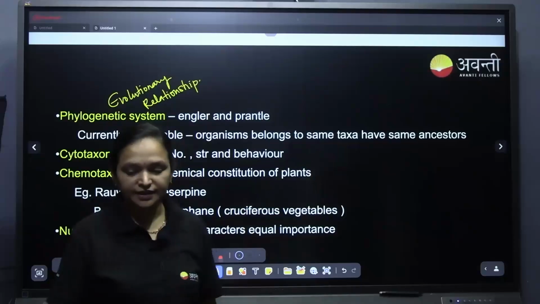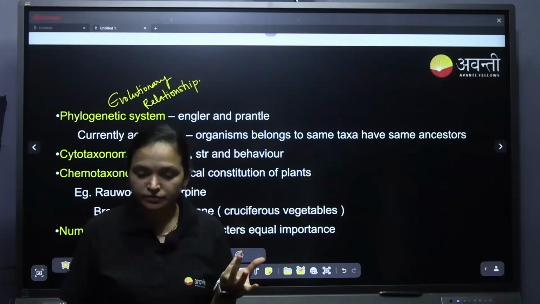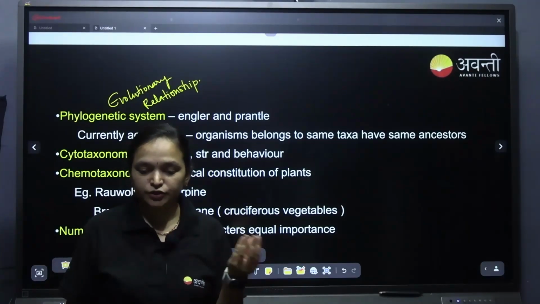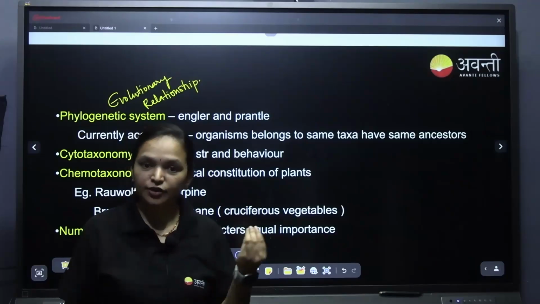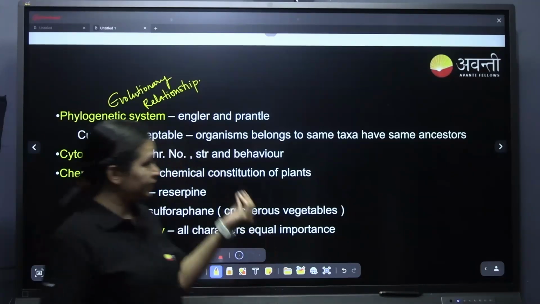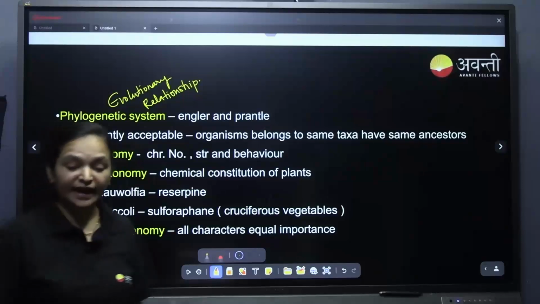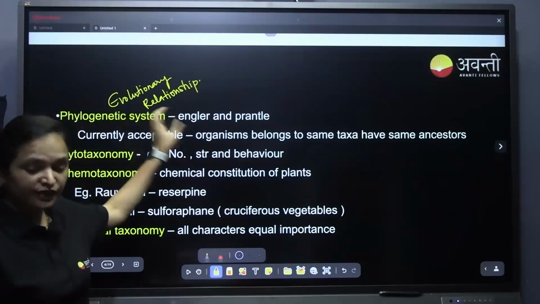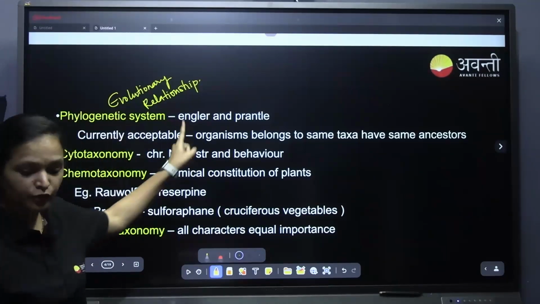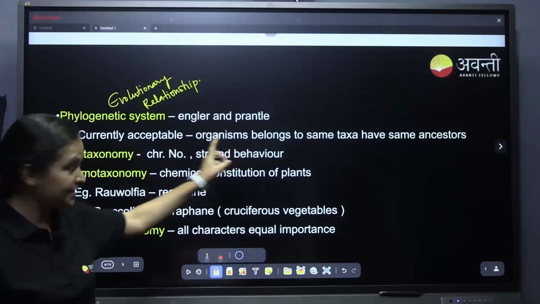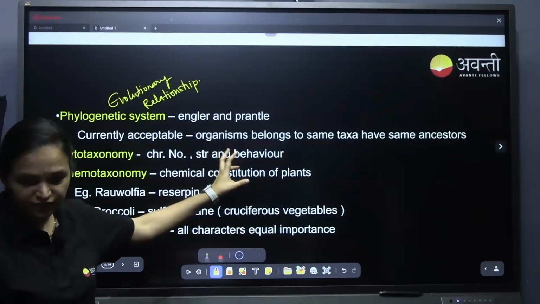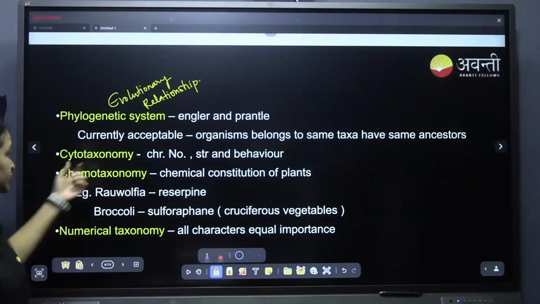If you have to give a plant example, cucumber and watermelon are of the Cucurbitaceae family and they are of the same ancestry. That can be seen in the phylogenetic system of classification, and it is a much known system, the currently acceptable form of classification. Understanding? Next we are going to cytotaxonomy.